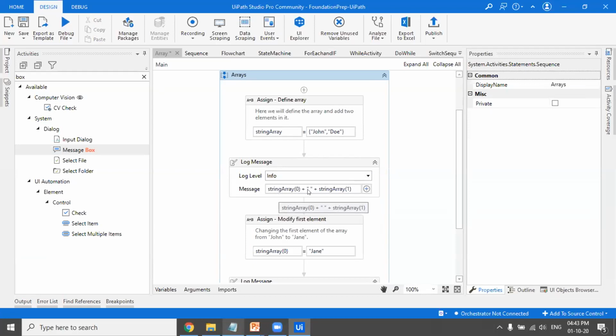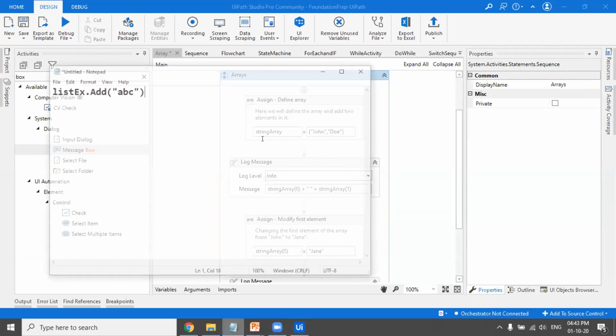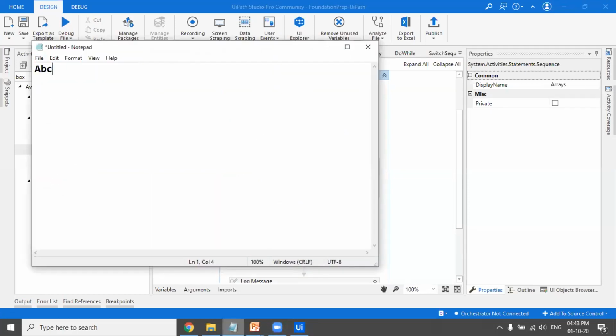Then I've written a space. So if I'm writing ABC plus this, where I've given a space and then a double quote, the output you get is ABC, a space, and then BCD. This is just to make it readable.